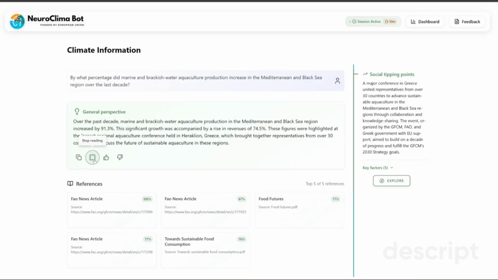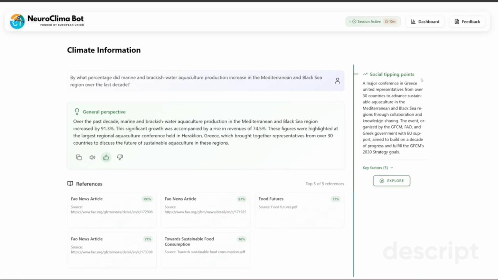Over the past decade, marine and brackish water aquaculture production in the Mediterranean. We also have thumbs up and thumbs down buttons to collect user feedback about the bot's performance for further research and improvement. The system tracks all feedback interactions, allowing us to continuously refine the bot's accuracy and usefulness.